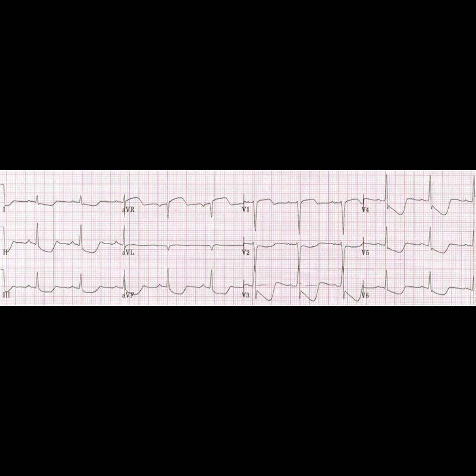Clinical stability. In this scenario, the patient remains hemodynamically stable, with no signs of shock, such as hypotension or altered consciousness. Asymptomatic, alert and without symptoms like chest pain or syncope. This indicates a low risk of progression to asystole.